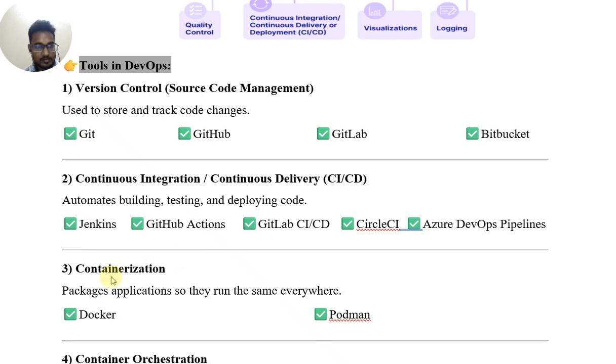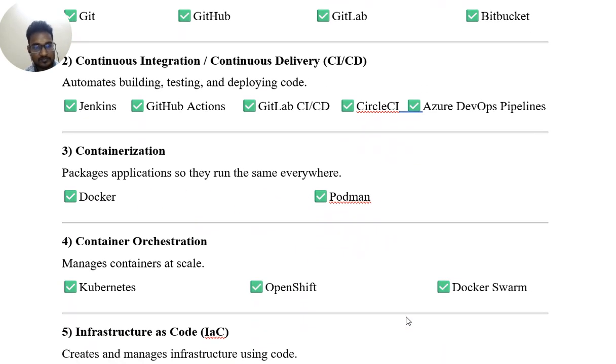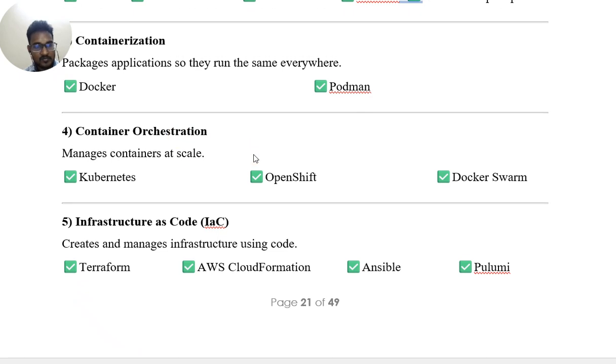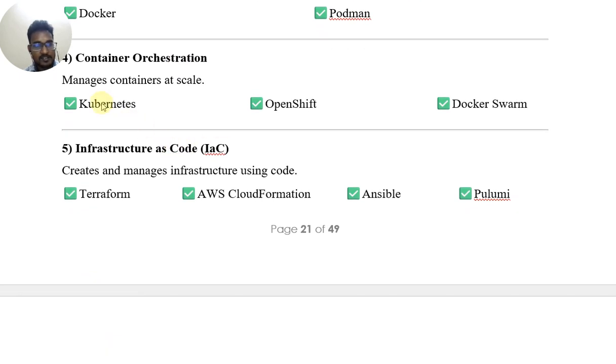Third, DevOps tools for containerization. Package applications so they run the same everywhere. Containerization tools used are Docker and Podman. Fourth is container orchestration. Manage containers at scale. Orchestration tools used are Kubernetes, OpenShift, Docker Swarm.